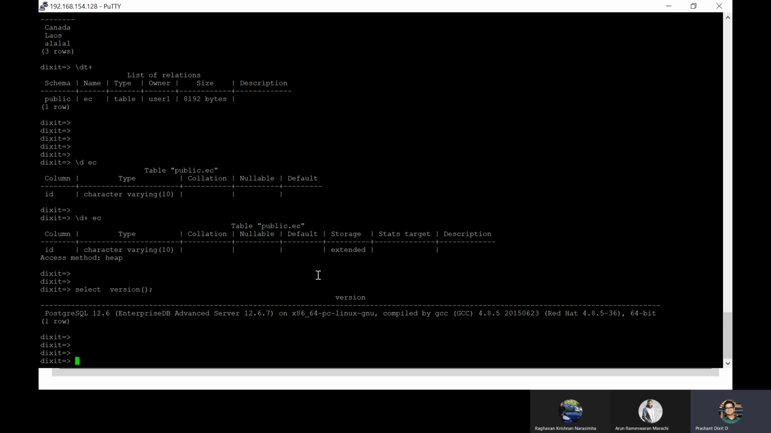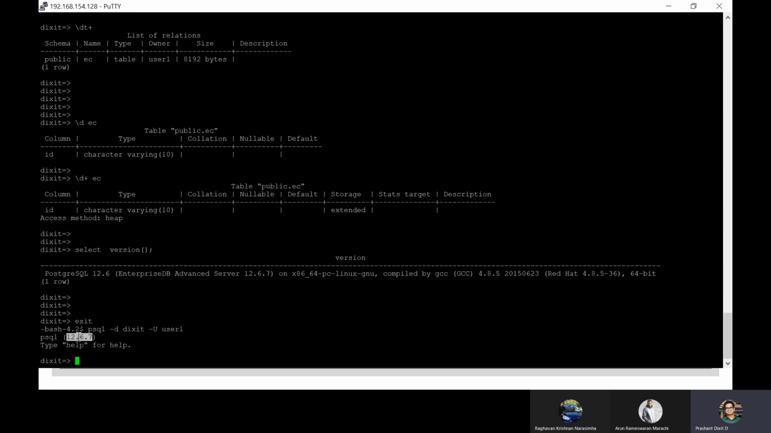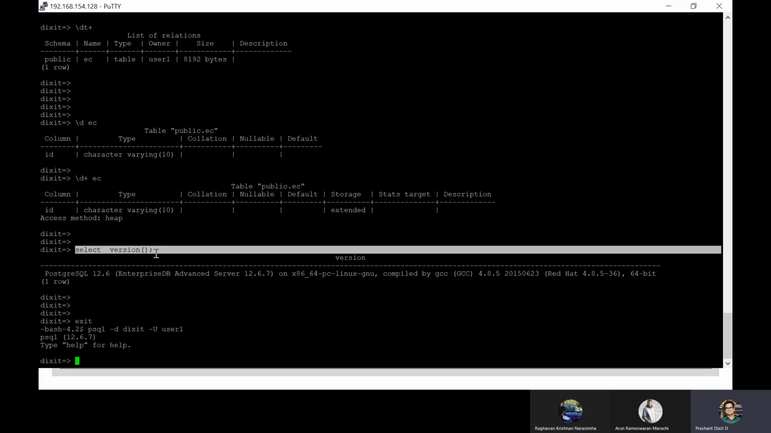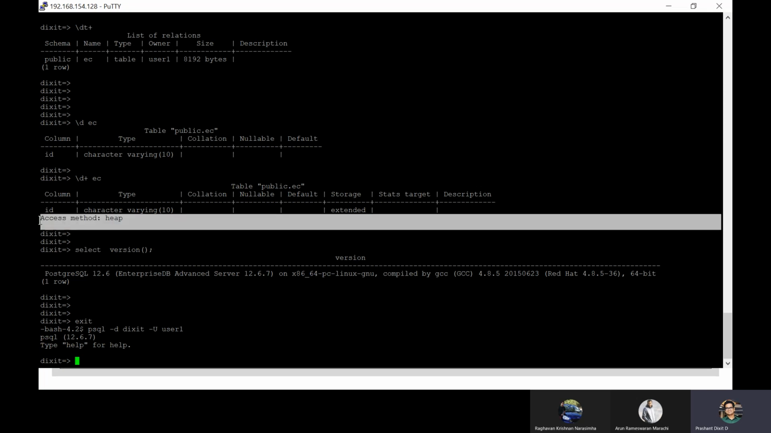But you can also get this information through the psql command as well. If you remember, the moment we pressed this command, it brought us this information, psql version 12.6.07, right? You can get this information from here too. But there is also a dedicated command or syntax to get that information. Okay, so now coming back to the point, access method.